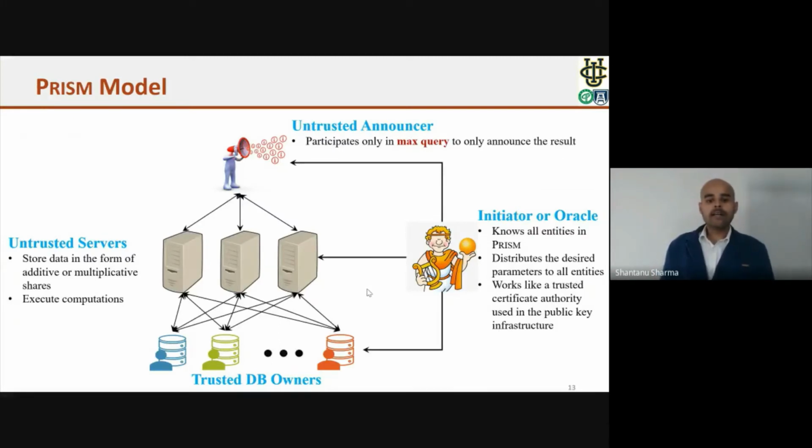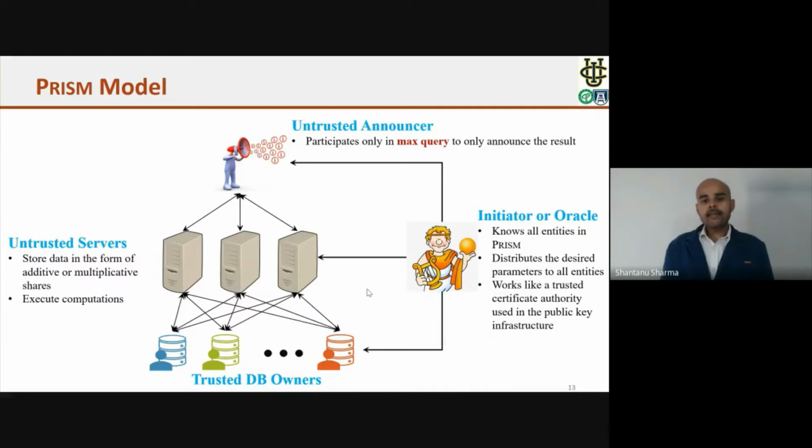The first one is the database owners. These database owners outsource their data set to an untrusted cloud, and Prism uses at most 3 clouds. There is one initiator, or the oracle, that knows all the entities in the system, and it distributes some cryptographic primitives or cryptographic formulas to all the entities in the system.